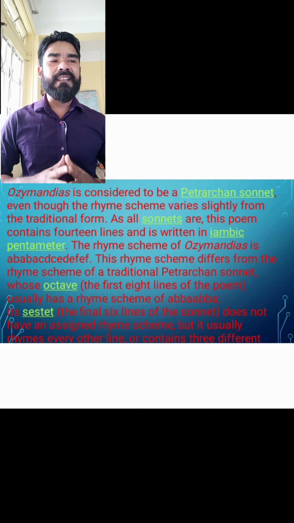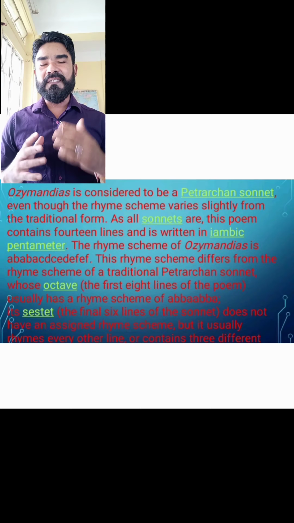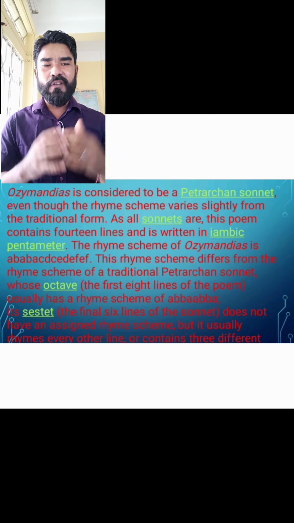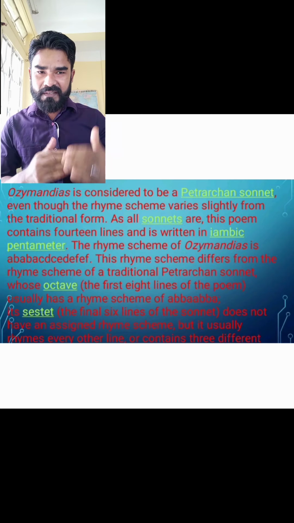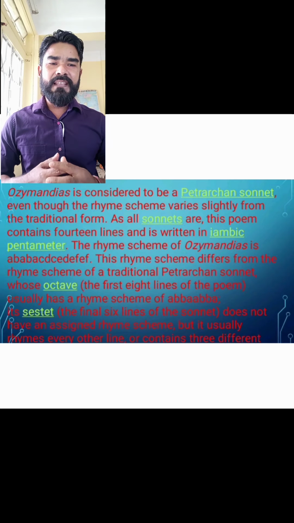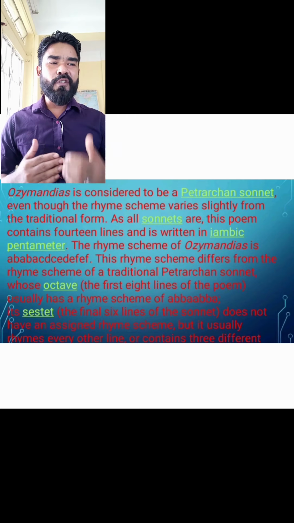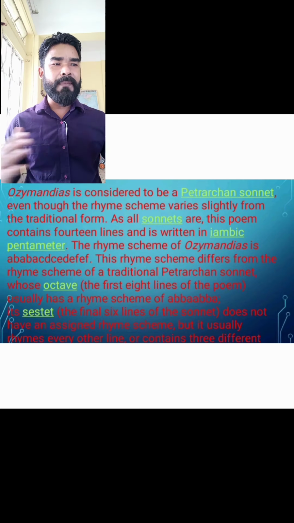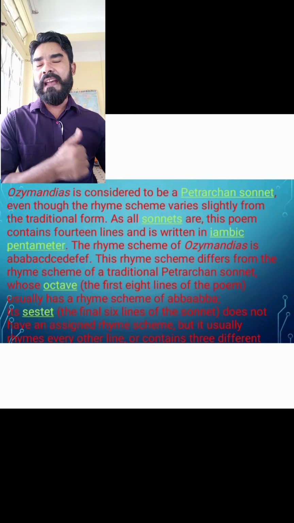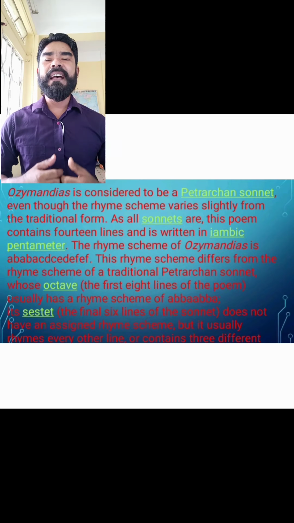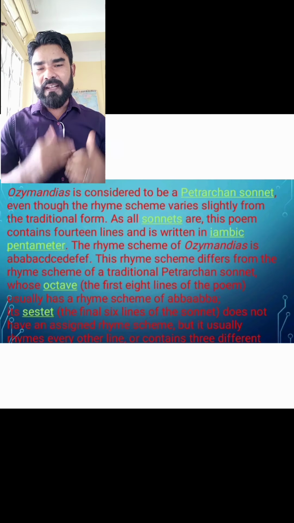So this is the rhyming scheme, but the octave and the sestet have been used in such a way that the first octave has the classical system of A, B, B, A, B, B, A rhyming scheme. Then in the sestet, we do not have any of it, it's all mixed. E, D, C, E, F like this. So what is octave and what is sestet?